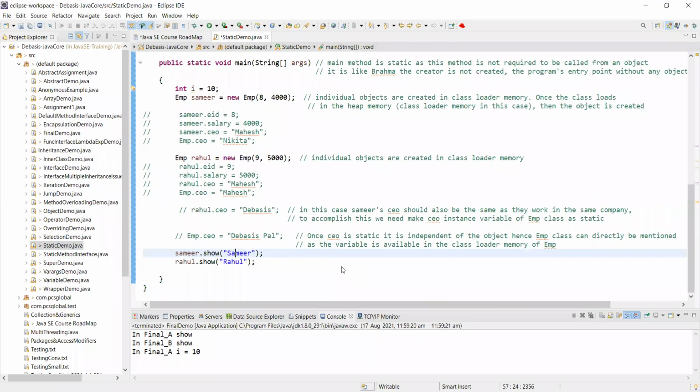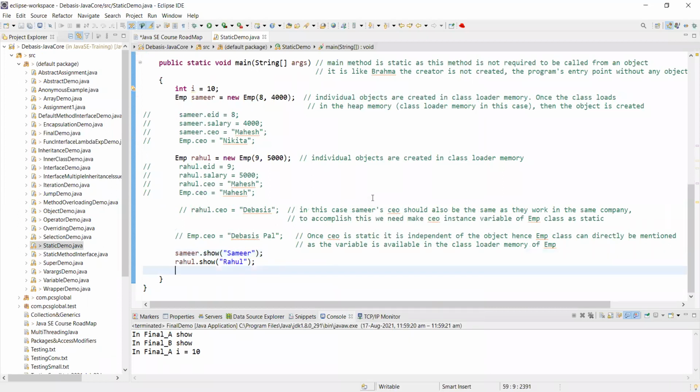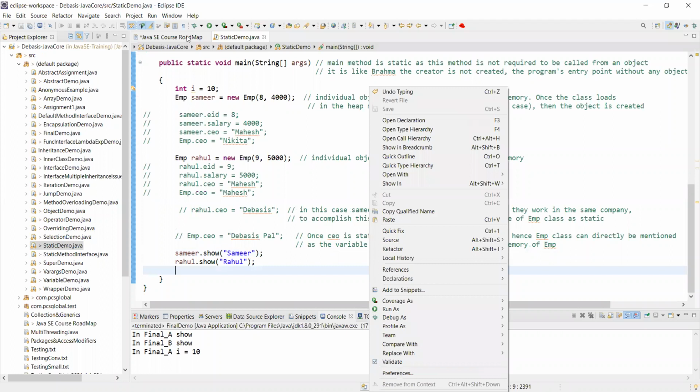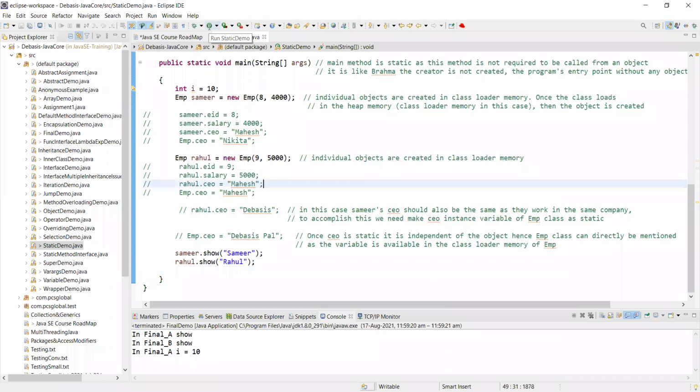Now let's run it. I will just run it. Either you can right click, then run as Java application, or you can directly go here and say run static demo.